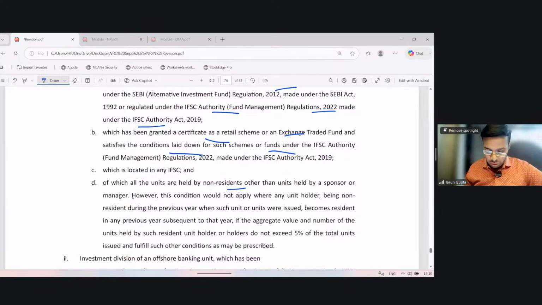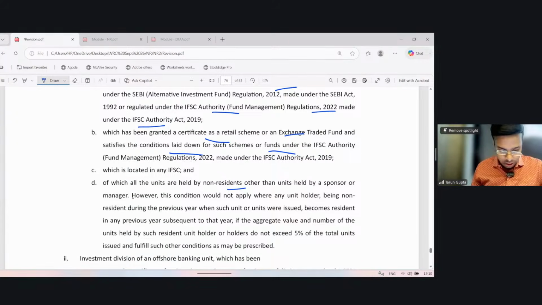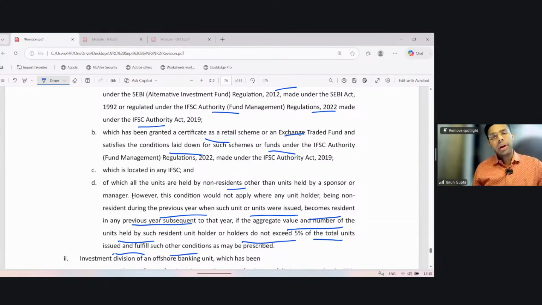However, this condition will not apply where any unit holder, being non-resident during the previous year when such units were issued, becomes resident in a previous year subsequent to that year, if the aggregate value of units held by such unit holder does not exceed 5% of total units issued, or fulfills such other conditions as may be prescribed. 5% is a huge sum. Okay.